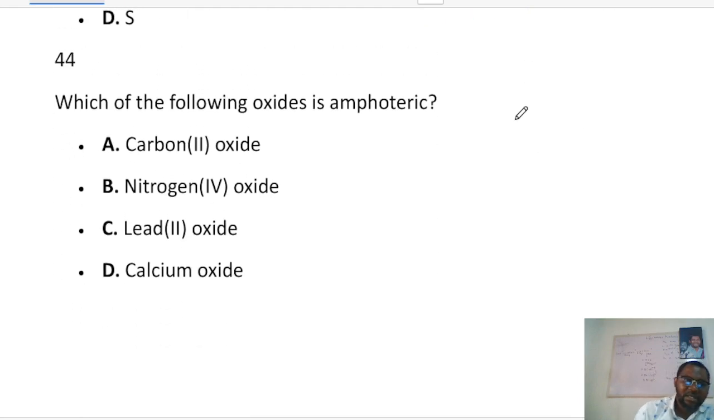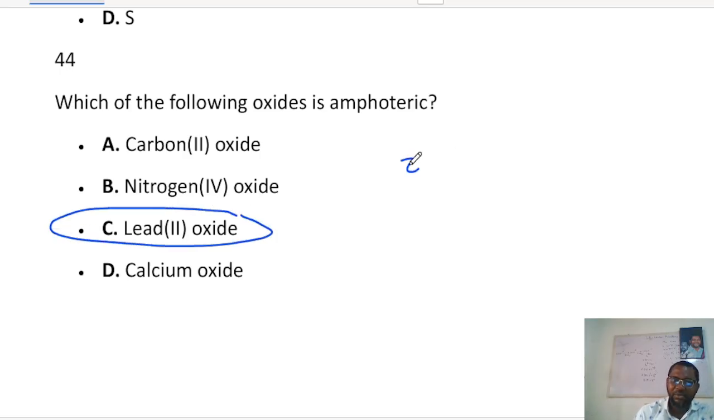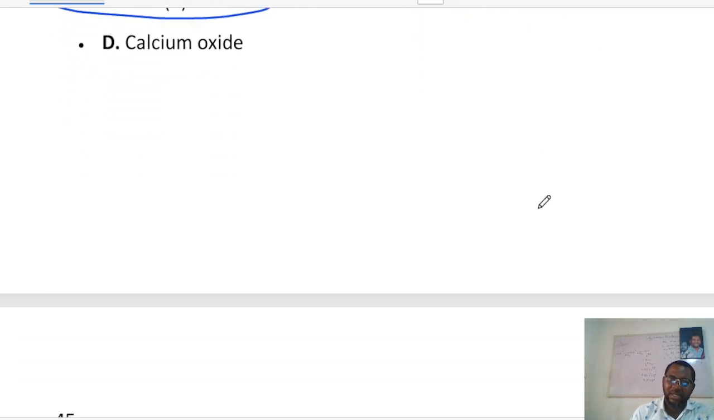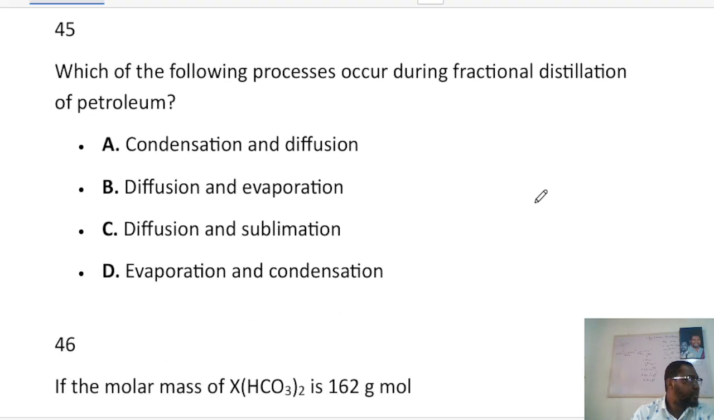Now the next one says which of the following oxide is amphoteric oxide? The answer is lead oxide. I don't need to waste time there. You have zinc oxide, you have aluminum oxide, and you have lead oxide. These are the major amphoteric oxides. Lead oxide, PbO. Okay, very important. There are some others, but for your level you should know that.